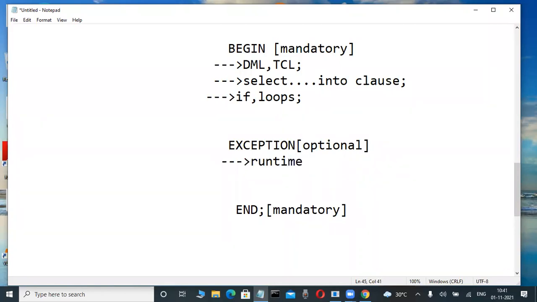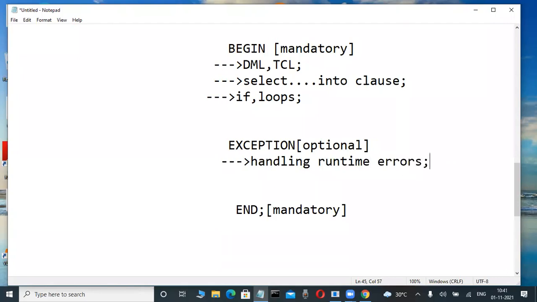Some fellows are good at C++ and Java exception handling blocks only: try, catch, throw, finally, something is there or not. Here also we handle runtime errors. The exception section is used only for handling runtime errors.